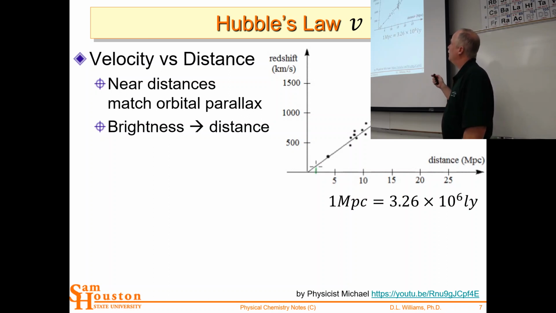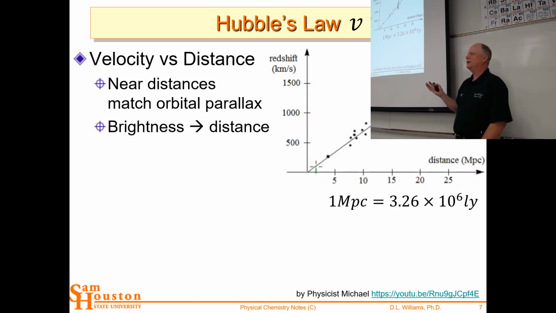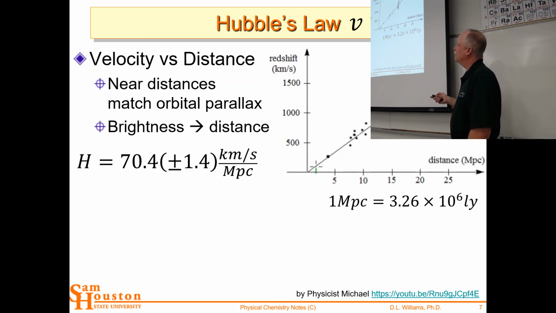And distance is now not just in meters. That would be ridiculous. This is parsecs, so that's a real thing. Okay, good old Star Wars. So one megaparsec: a parsec is 3.26 light years. I don't know why 3.26. I had to pull the thread on that. But a megaparsec is a million of those, so 3.26 times 10 to the 6 light years. Okay, so good job, Han Solo.